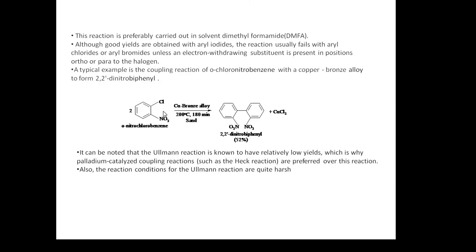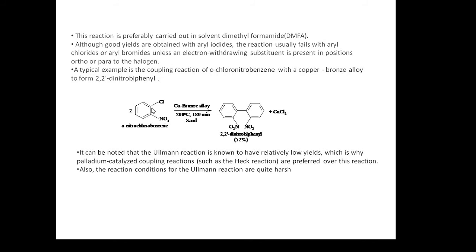Now this reaction is preferably carried out in the solvent called dimethyl formamide, simply DMF. Aryl iodides give a somewhat good yield, but if you carry out the Ullmann reaction with aryl chlorides or aryl bromides, the reaction will fail unless an electron withdrawing substituent is present in the position ortho or para to the halogen. A very good example you can give for this is orthonitrochlorobenzene, where the chloro group has an electron withdrawing nitro group in the ortho position.